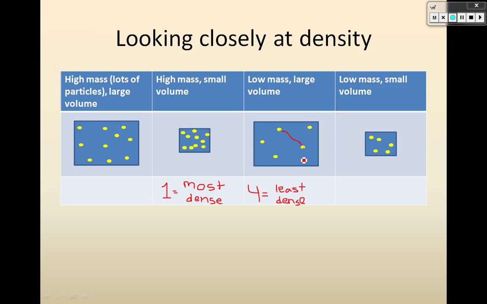What's between the particles? Now, this one here, the high mass large volume, and this one here, the low mass small volume, it's hard to tell which one is more dense, and they might be equally dense. If the particles are packed just as tightly as this one, it's really hard to say. This one maybe does look a little denser than this one, but it could be that they have the same density. You could make it so that they do have the exact same density. But at any rate, they are definitely in the middle between the most and the least dense.